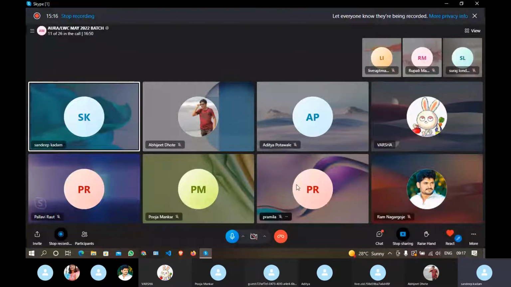Actually, we will see all in detail. This is just a demo session. On that we are going to see in detail how Aura components work, and how the Lightning component is based on the Aura component. We will see it all in detail. This is just a basic overview of why we are using Aura.